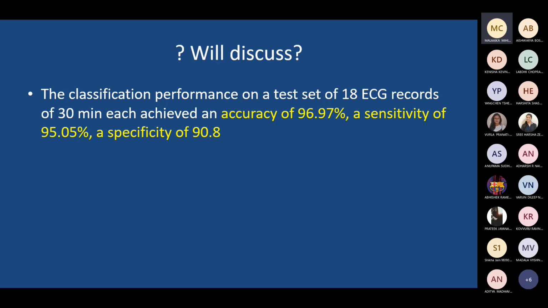In the problem they worked out, once they trained and tested, they got a testing result with certain accuracy. We will define what accuracy is, or some other performance parameter, such as sensitivity at 95%, and so on. It is not 100%, so there is still scope for improvement. That is what it is indicating.